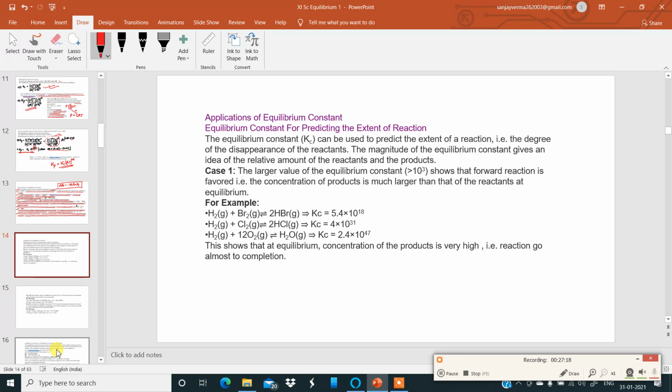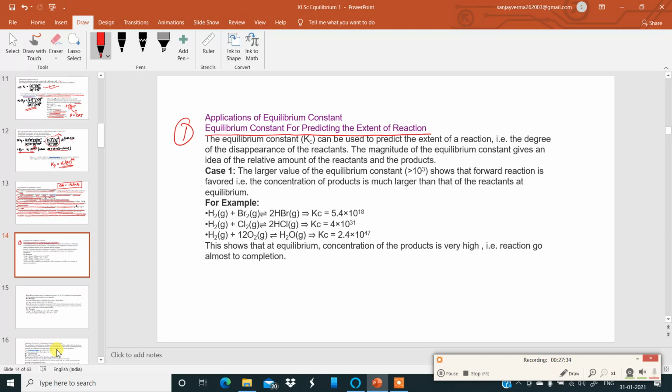Now, application. What is the use of equilibrium constant? What information does it give for a particular reversible reaction happening? Okay, let us see that. Now, here, equilibrium constant for predicting the extent of reaction.